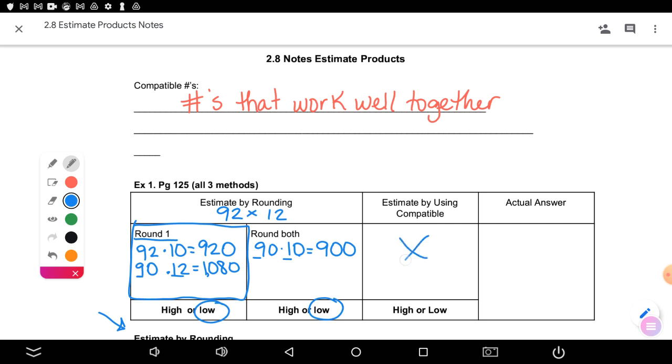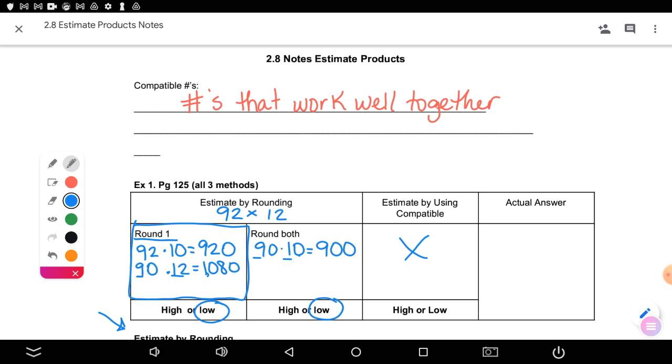You can put an X right there because we actually rounded it 2 ways in the first box. We could have put one of those over there. Okay? Compatible numbers are just numbers that go well together. 92 and 10 go well together because we can solve them mentally.